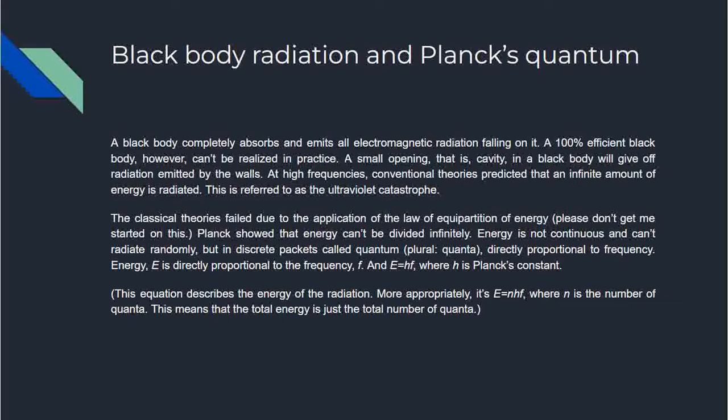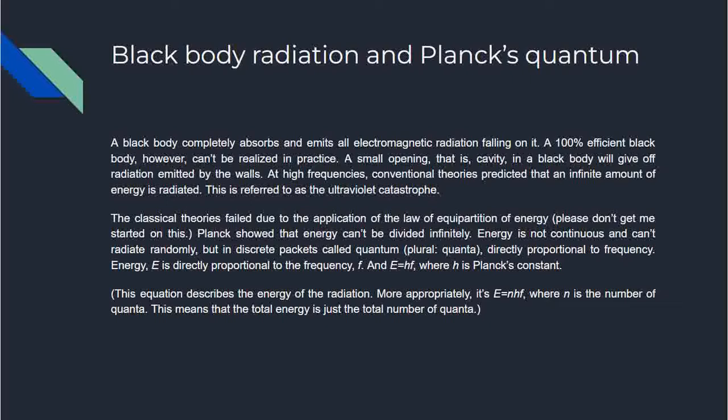If we have a black body and a small cavity, in no case does an infinite amount of energy come out. If an infinite amount of energy came out, that would mean it is possible for the black body to completely destroy everything. Of course, that's not possible. So this is referred to as the ultraviolet catastrophe. The classical theories failed due to the application of the law of equipartition of energy.